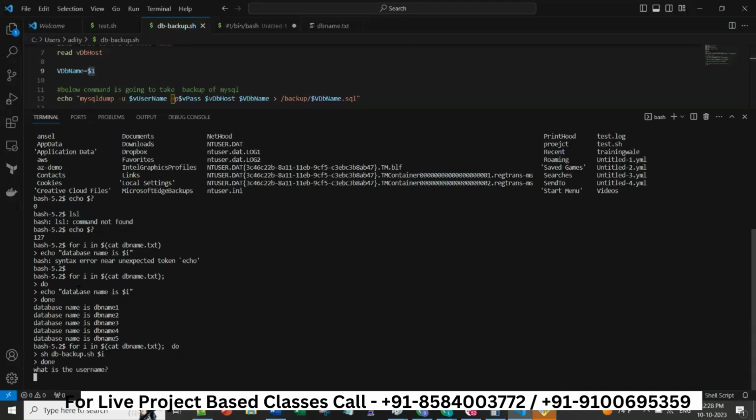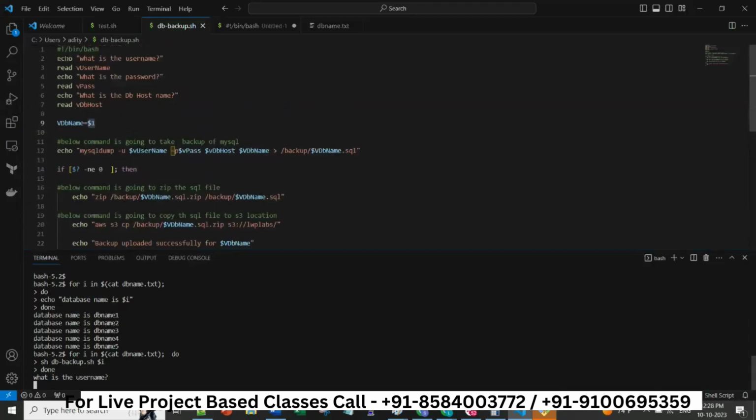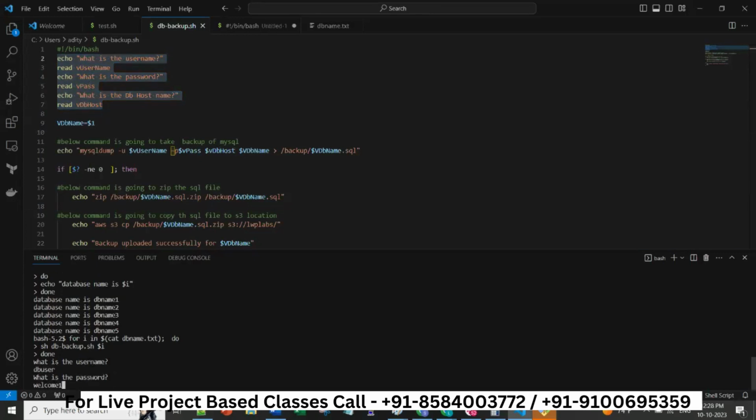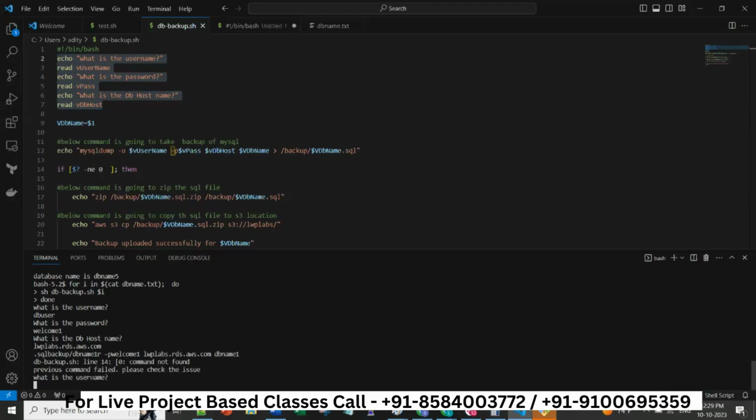When I run this command, see, it is asking 5 times for the username and password, because in this script you're always passing this value. So what you can do is hard code this particular value here so that it will not ask you for the username. Otherwise, you have to keep giving the username and password. You can hard code that. For now, I'm just typing.